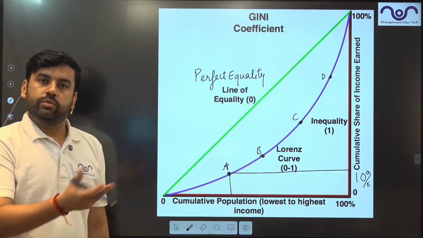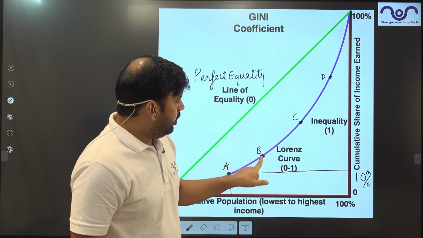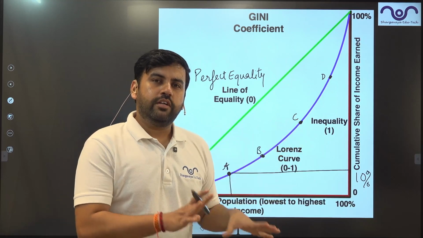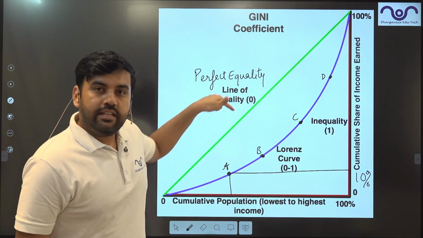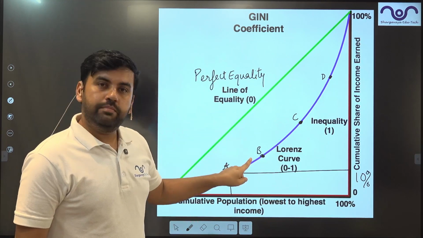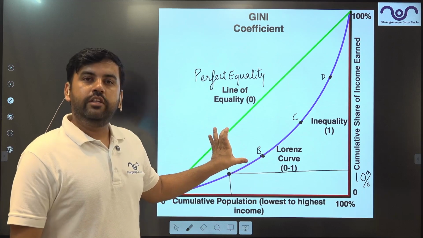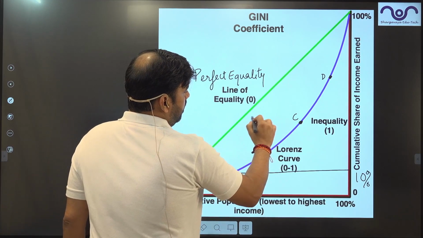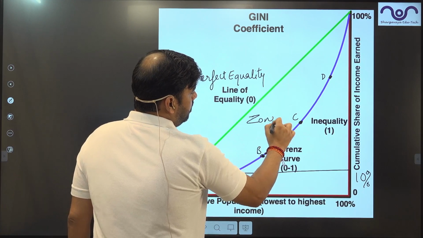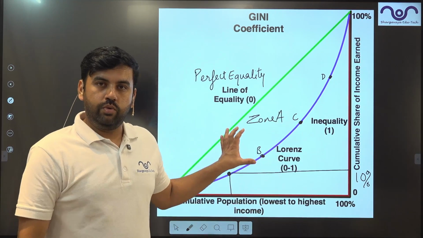Inequality, 20:10. The same is true with point D. The same is true with B and C. So all these points are showing some kind of inequality. What we need is the green line. What we have is the blue line, right? Now the difference between these two, let's say this area, is known as zone A.